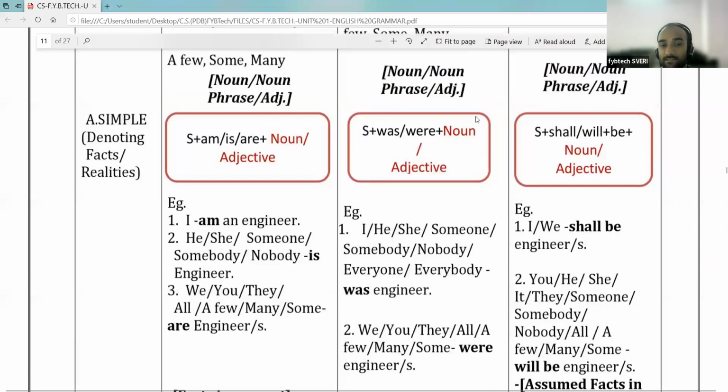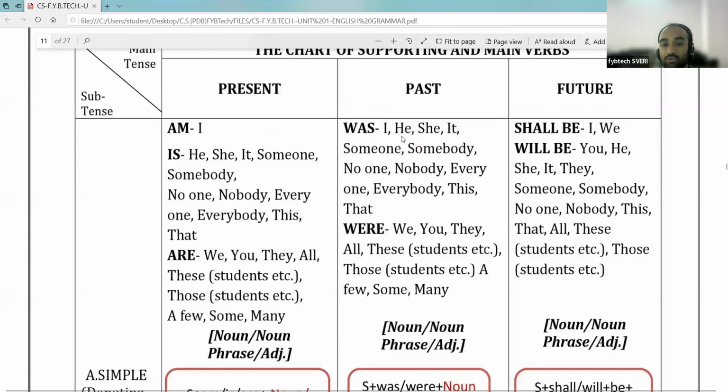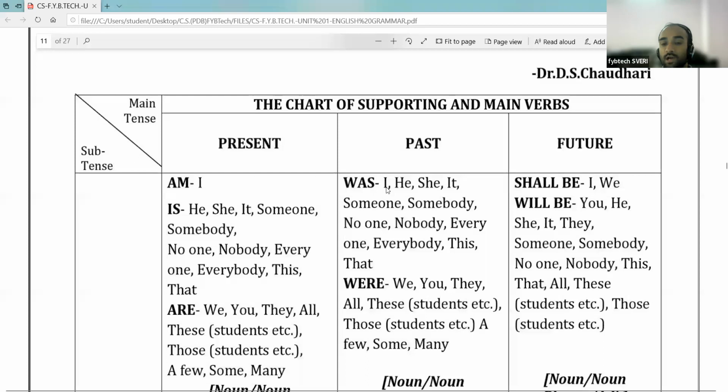Then in the past form, we use was as the supporting verb for I, he, she, it, someone, somebody, no one, nobody, everyone, everybody, this and that.